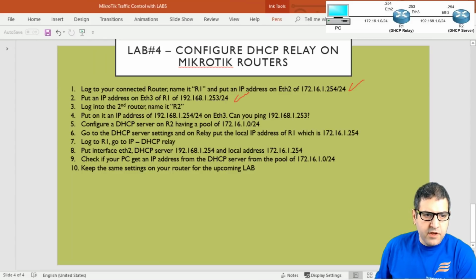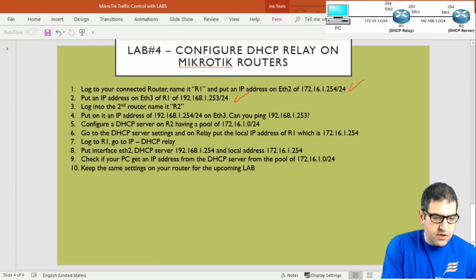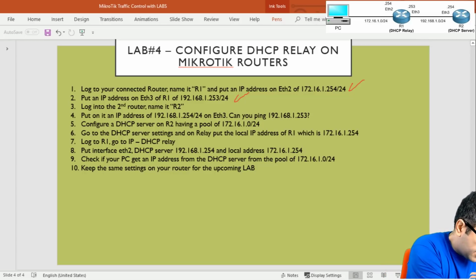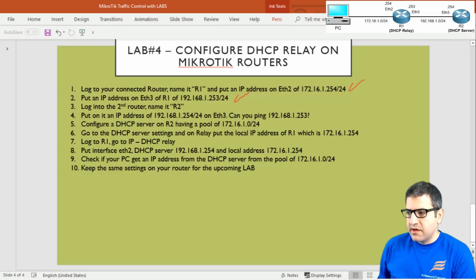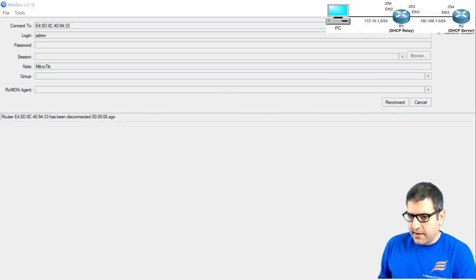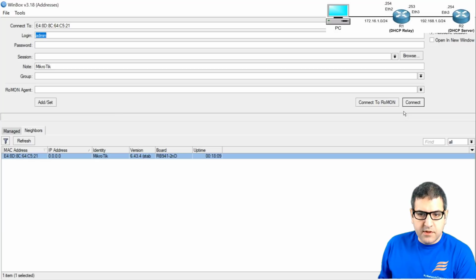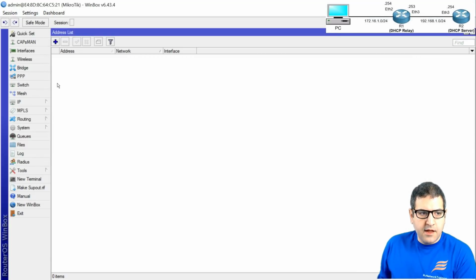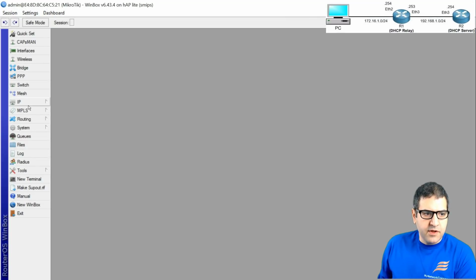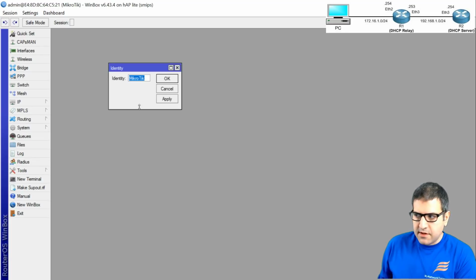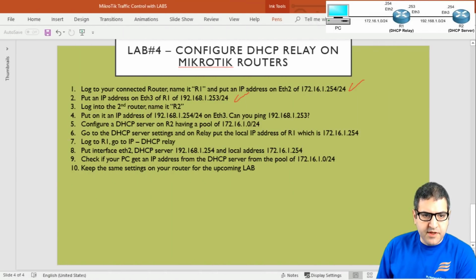Port number 3, you log into the second router and name it router 2. So I'll take the cable from the first router, that's the cable from my computer, and I'll connect it to the second router, so I have Winbox connectivity. And I'll go to Winbox now again. And from here, I will go to this router. And this router, we need to name it. We go here to System, Identity, and we name it router 2, which is going to be the DHCP server. Port number 3 is done.